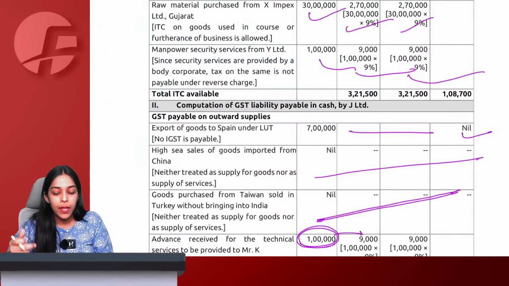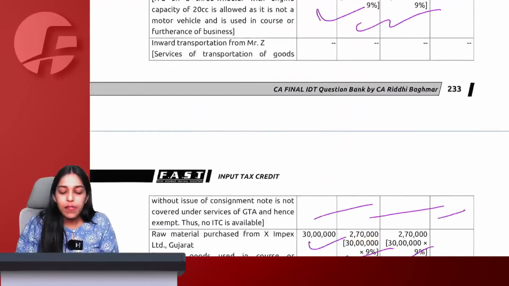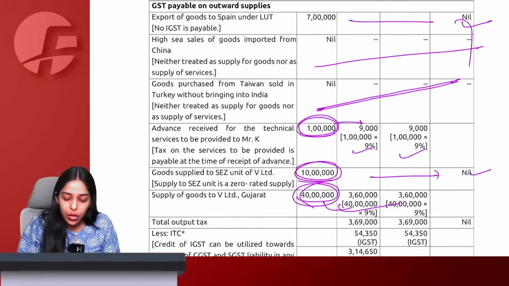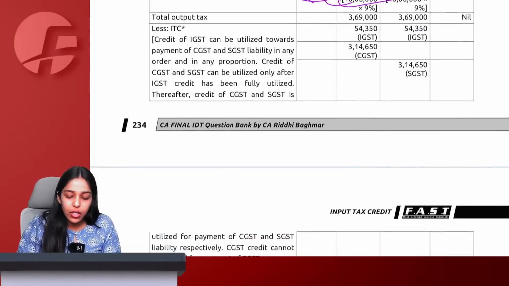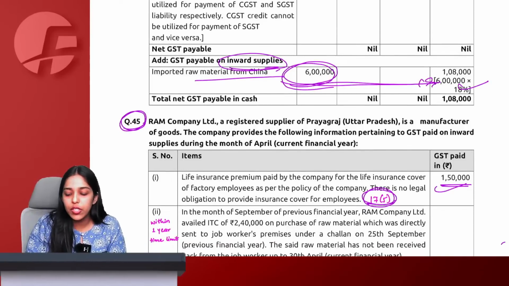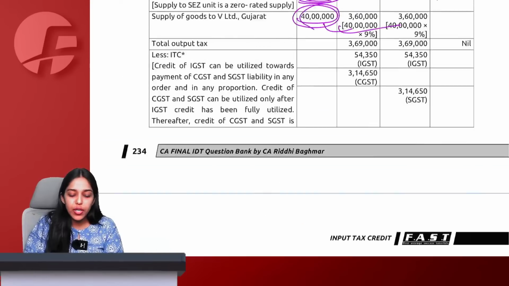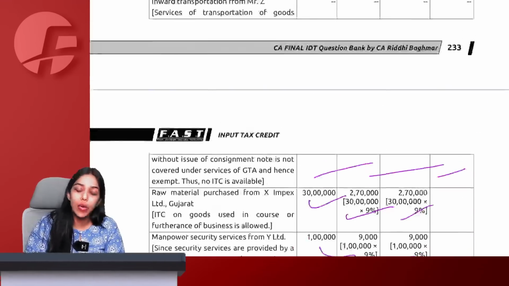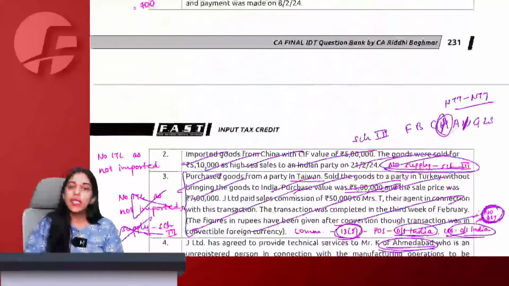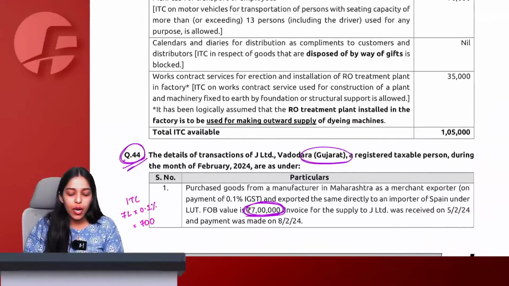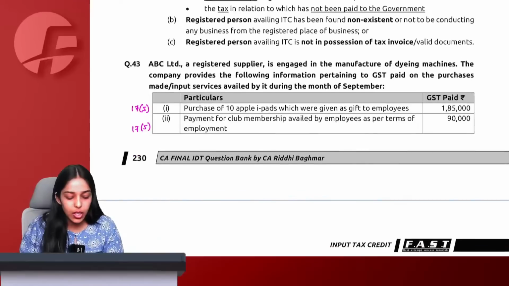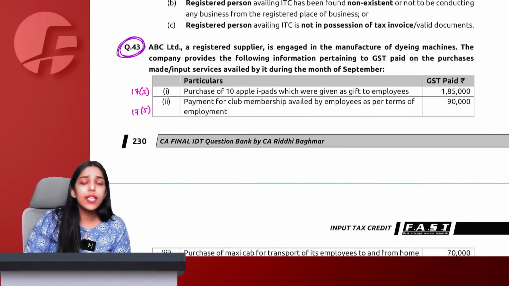Say yes or no. So here we will say all ITCs we have taken, all the outward liabilities we have taken, and this only one thing you have to pay under reverse charge mechanism for the import. This also we have taken. There are no 42, 43 reversals, apportionments, nothing in this question. So simply outward minus ITC plus RCM, and you arrive at your final answer. Say yes or no, guys.